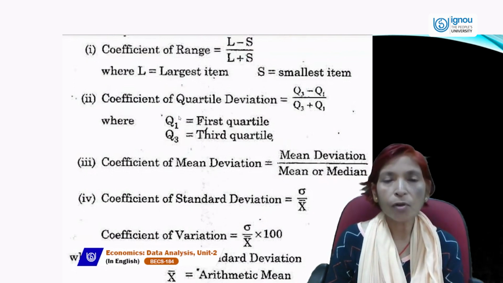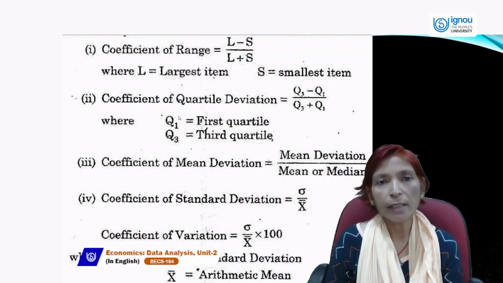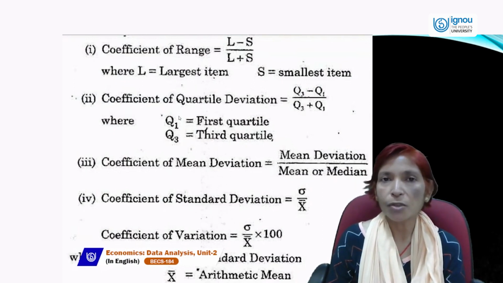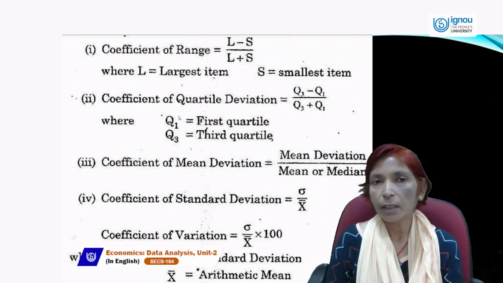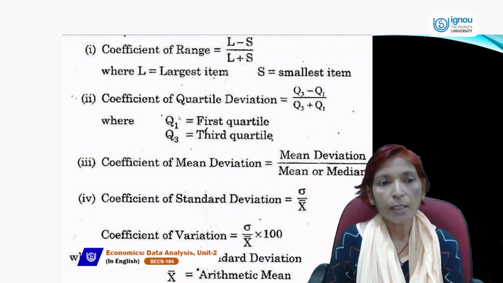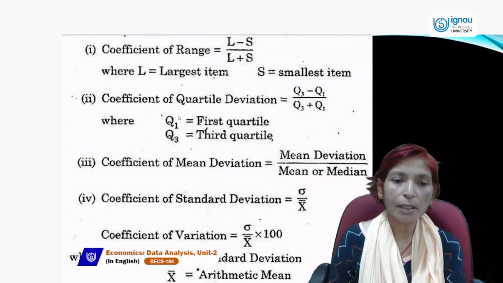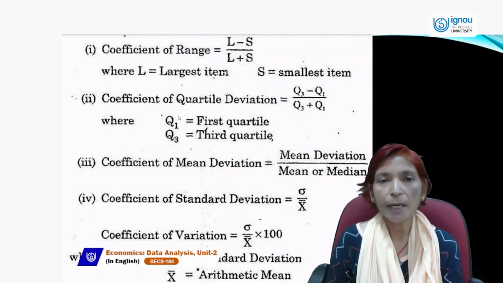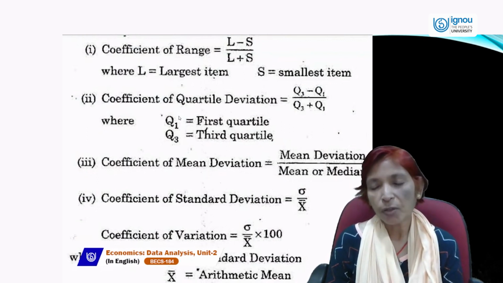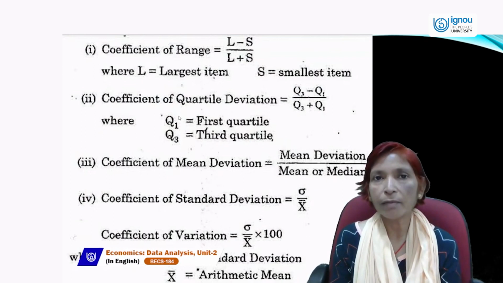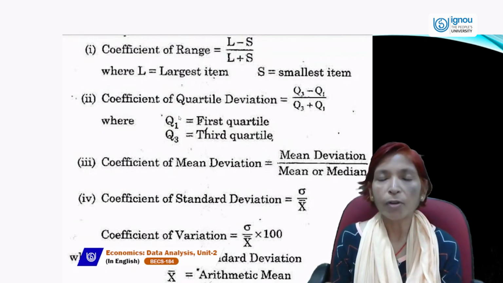And the coefficient of quartile deviation, we can calculate with the help of this formula: Q3 minus Q1 upon Q3 plus Q1. Here Q1 is the first quartile and Q3 is the third quartile. Coefficient of mean deviation can be estimated with the help of this formula: mean deviation divided by mean or median. Because deviation is differences, and differences can be estimated with the help of mean or with the help of median.